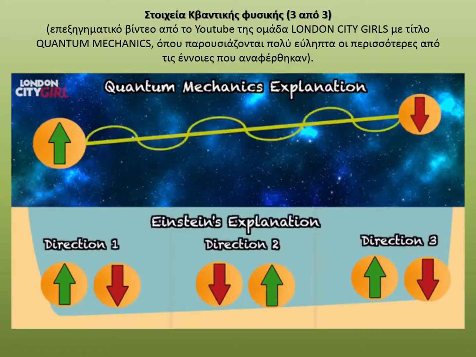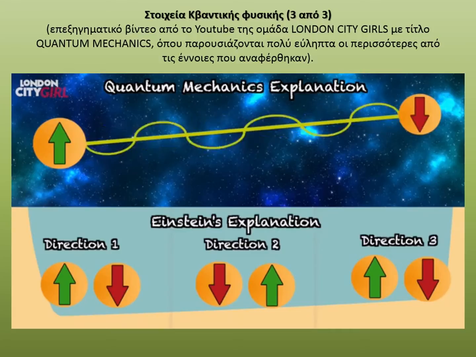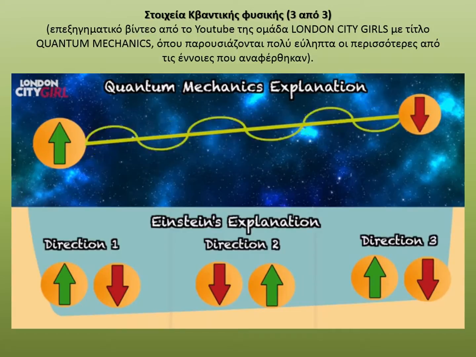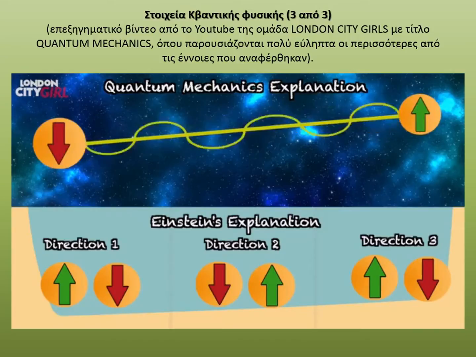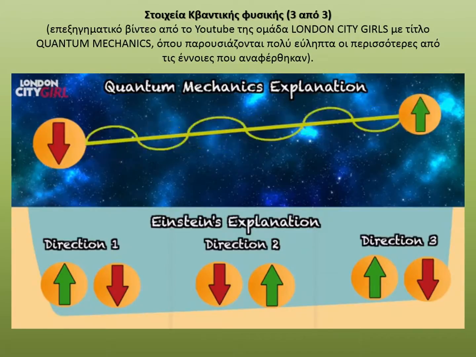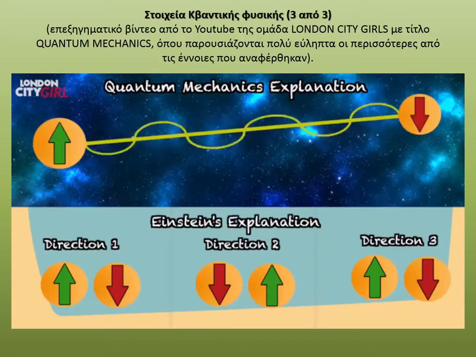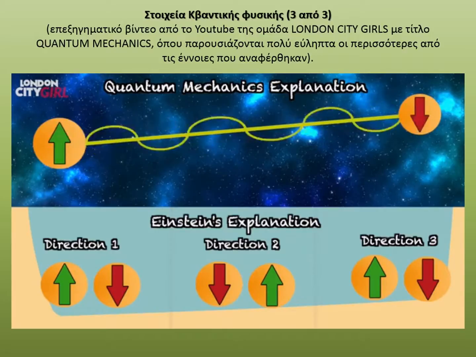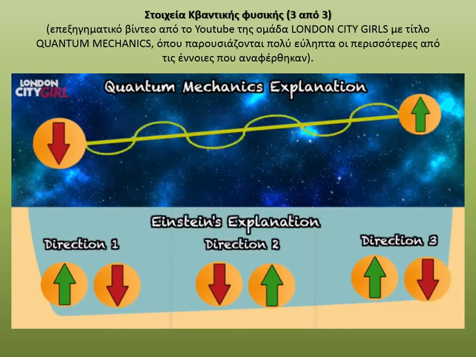Professor John Bell actually came up with an experimental way to test whether quantum mechanics or Einstein's more classical explanation worked when it came to explaining the results entangled particles gave when measured for their spins. What emerged was that Einstein's explanation broke down, and the predictions made by quantum mechanics were consistent with the experimental results.